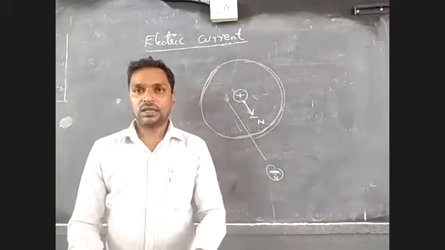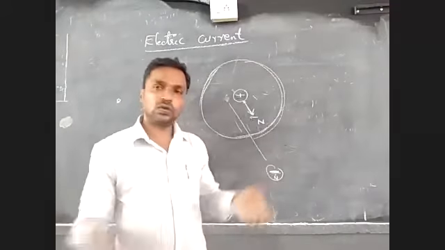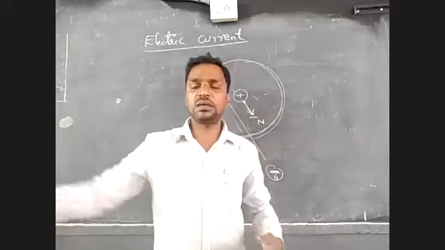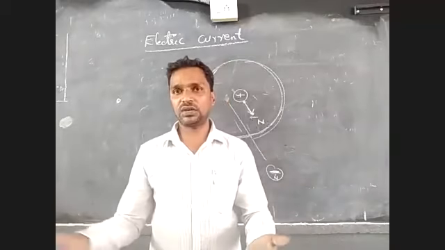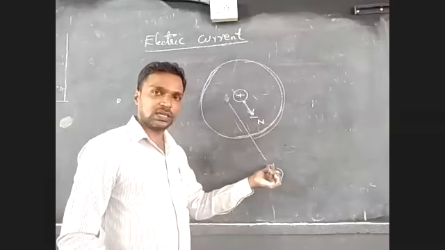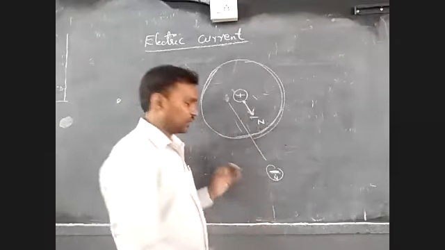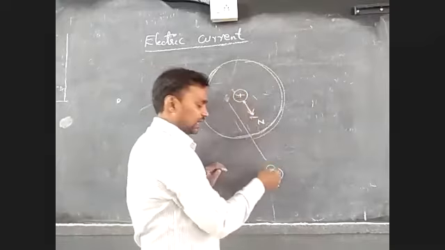Because static friction is there, which is not allowing you to come, and my force may not be sufficient. As the distance increases, the force is not strong enough to pull this one or this one. That's why it is not coming.